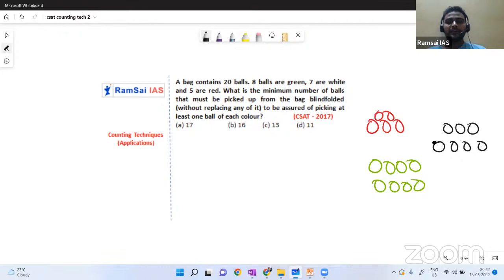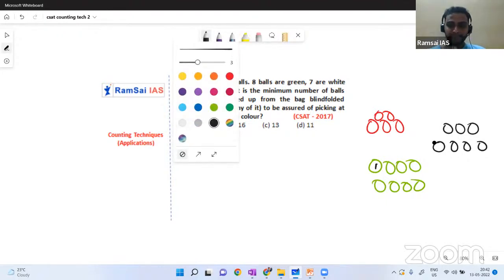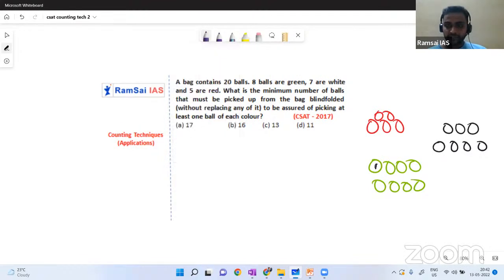Okay, now I'll pick the first ball and it will be a green. Wait, I'll change the color so that you can differentiate. I'll go with blue. So the first one, okay, we got green. See, our target is we should get one green, one white, one red. So I picked, just imagine that is green, and we filled this. And we should get one white, one red. See, if we are lucky enough, the second ball will be red. Happy, we got the second one.